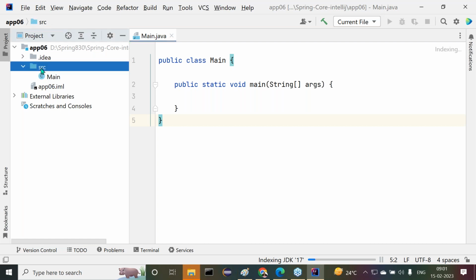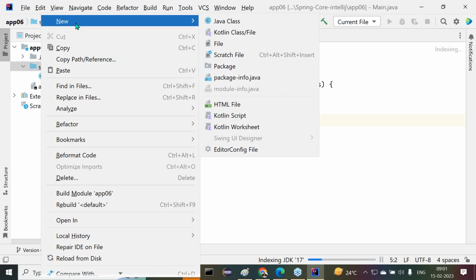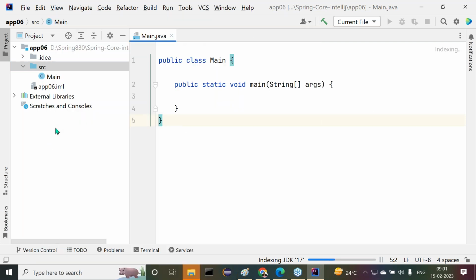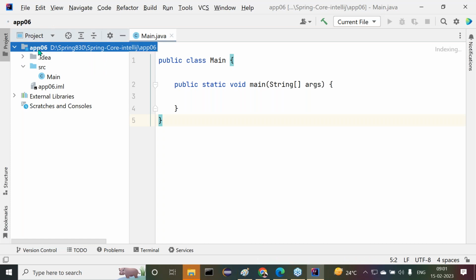Now right click on src. First of all, what do we have to create there? A bean. But before that, we need to add a library. Have we created any library for it? Yes, we created this. Now select the project.